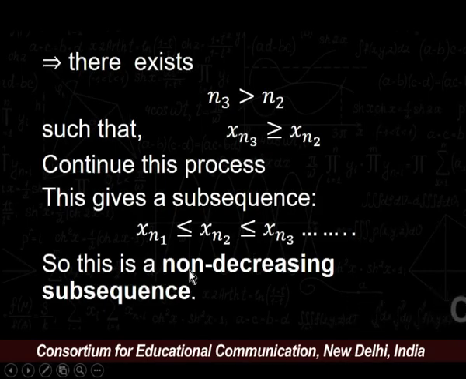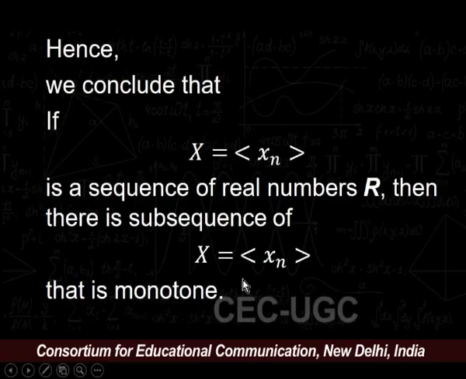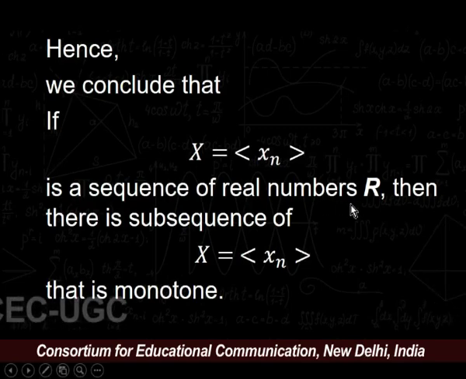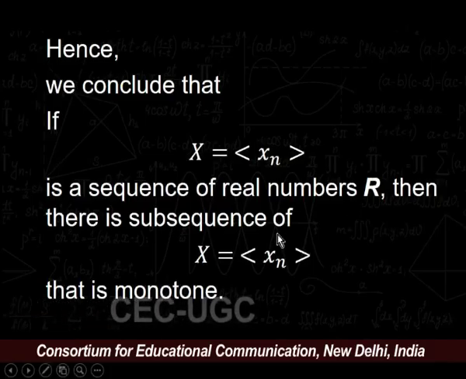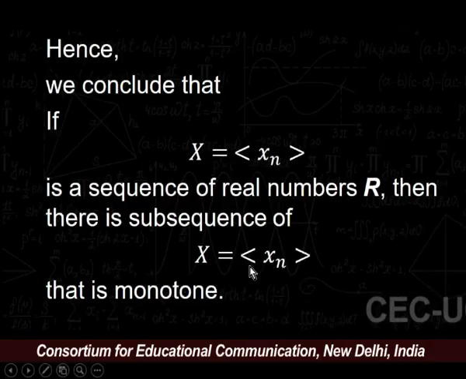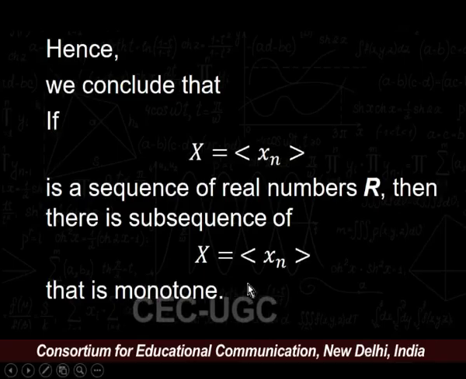So this is our non-decreasing subsequence, hence monotonic. Hence, we can conclude that if X = (xn) is a sequence of real numbers, then there is a subsequence X' = (xnk) that is monotone. Let us move towards our next result.